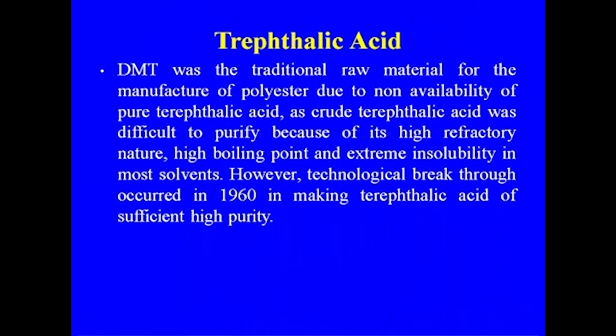Crude terephthalic acid was difficult to purify because of its highly refractory nature, high boiling point and extreme insolubility in most solvents. However, a technological breakthrough occurred in 1960 in making terephthalic acid of sufficiently high purity, with the development of a purification process based on crystallization and sublimation.